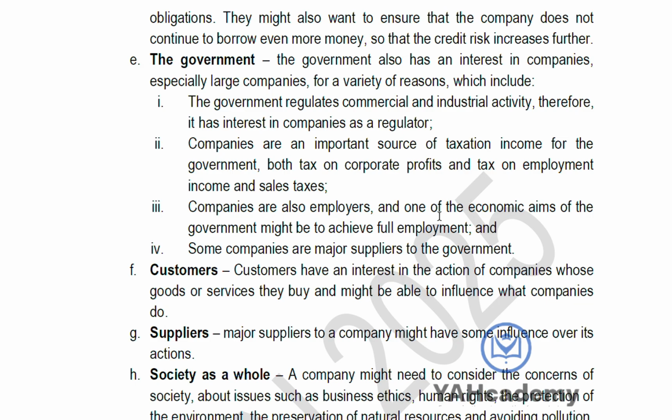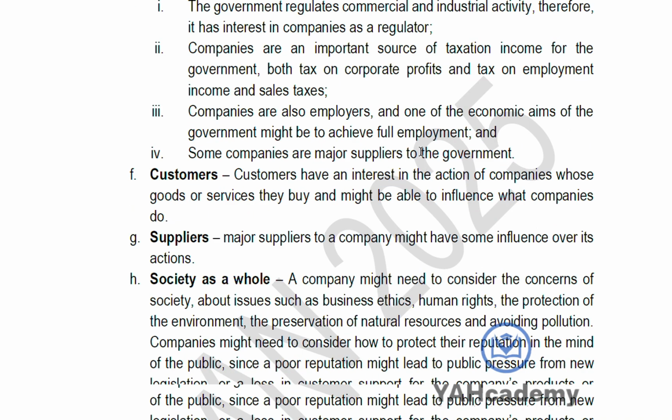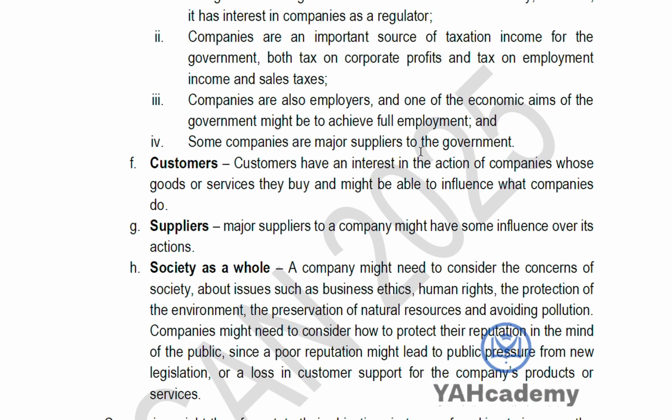They are also looking at the economic aim. Are they able to provide full employment? Are they achieving full employment? Is it that they are fully employed, like they have people that are gainfully employed in this company? So just regulating the economy, ensuring that they are getting tax from you and all of that.